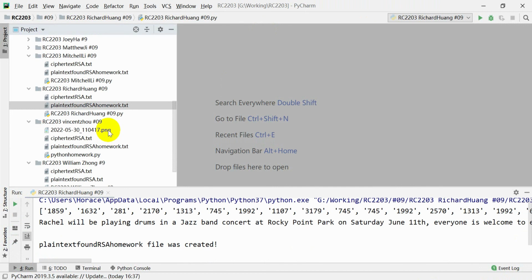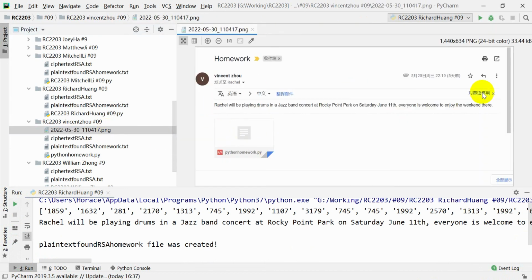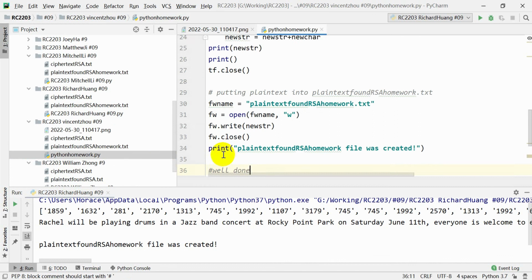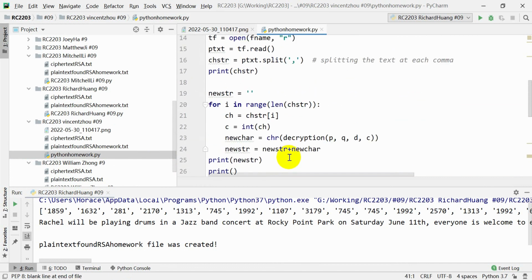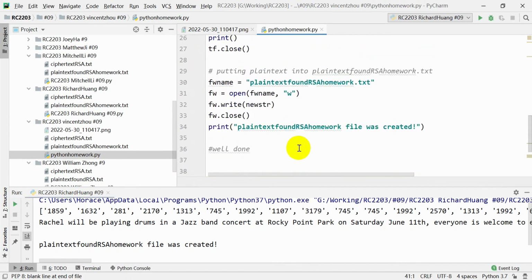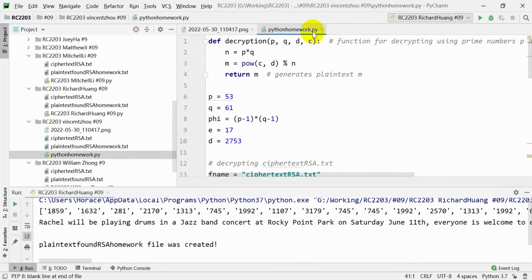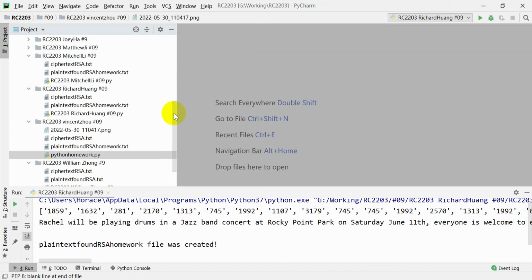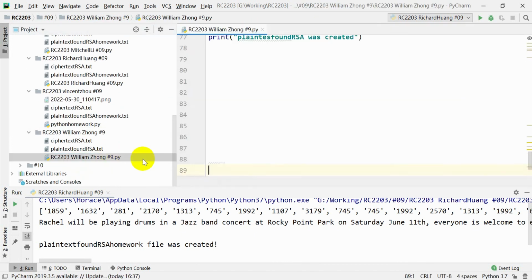Next is Vincent. So you sent me the plaintext in the email. You were supposed to send the document, but this is fine as well. The plaintext is correct, and for the code, you were able to find the hidden mistake, and there wasn't any other mistakes in it, so good job. Lastly, we have Williams.